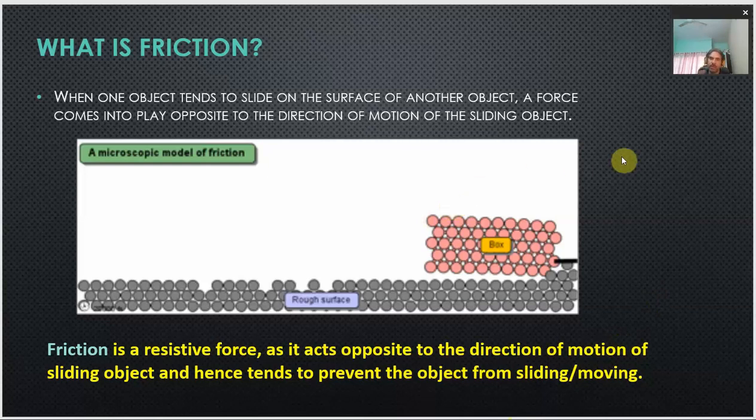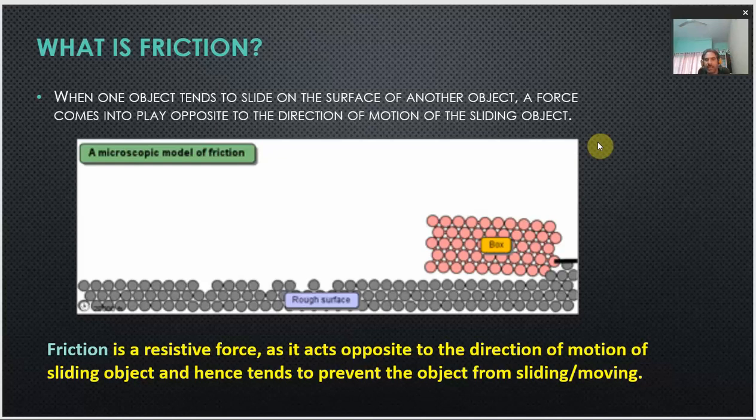But as soon as this force is applied, however small it may be, the force of friction comes into action. It lies along the tangent drawn to the surface, and its direction is opposite to the direction in which the applied force is acting.